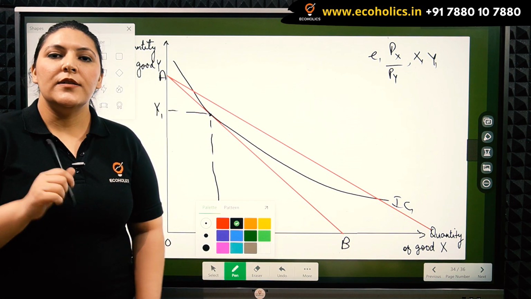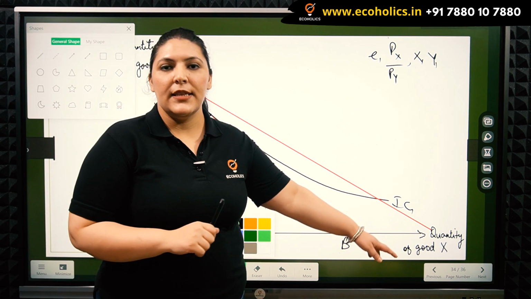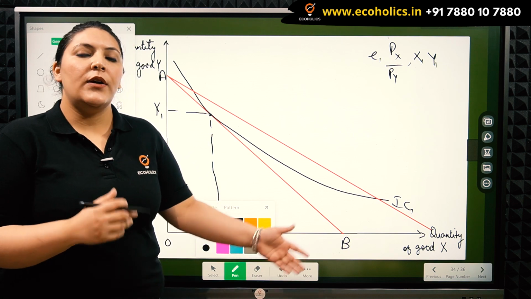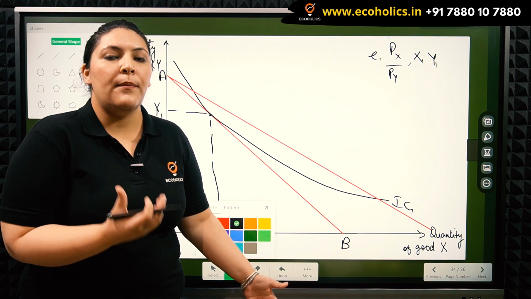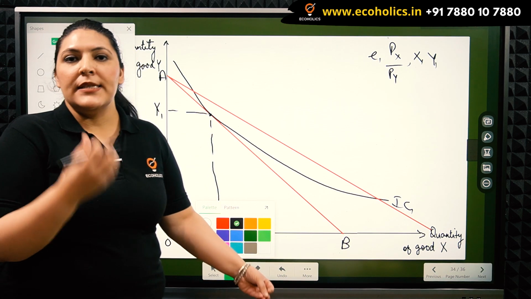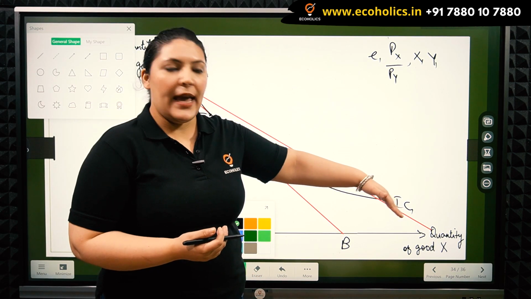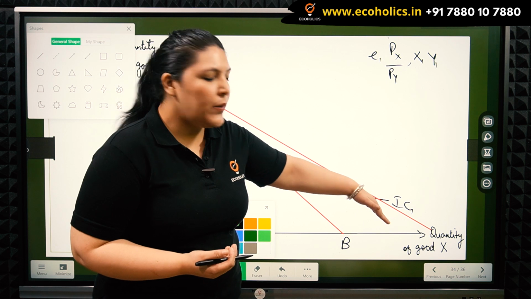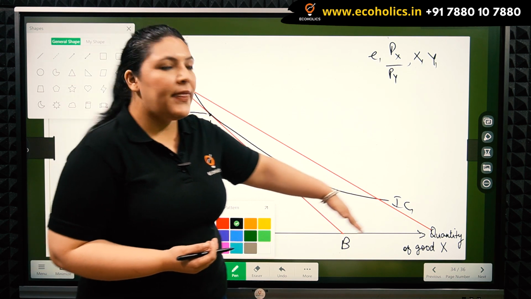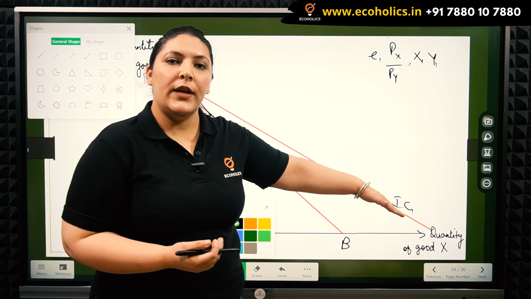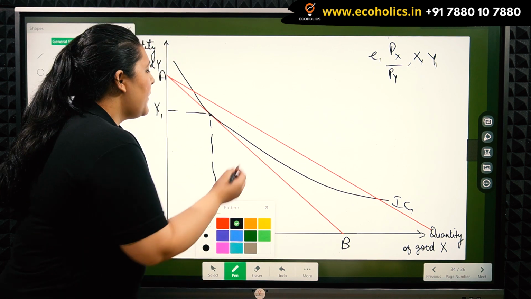So here we are assuming that good X is an inferior good, the commodity that the consumer will not buy if his income increases. So as the price of X decreases, we are showing a normal relationship that the price line rotates outward.